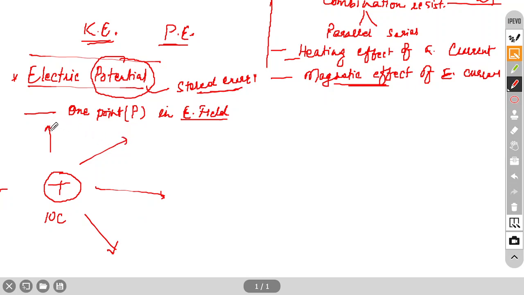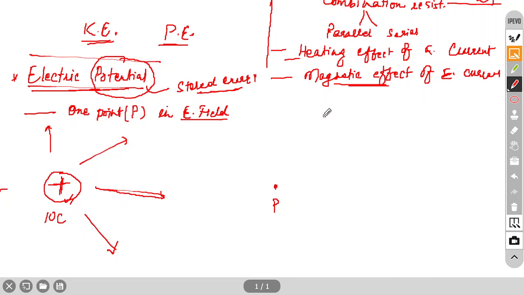outward field. In case of a positive charge, an outward field will be there, and in case of a negative charge, inward. So this arrow will be in this direction, inward. So suppose this is one charge. Any point we take, suppose this point P we are taking, we have to find the potential of this point due to this charge. Okay, that is the concept behind this electric potential.